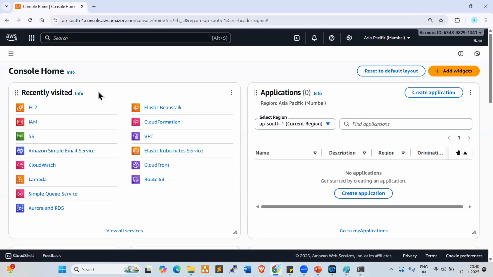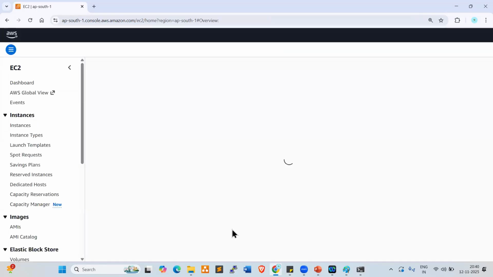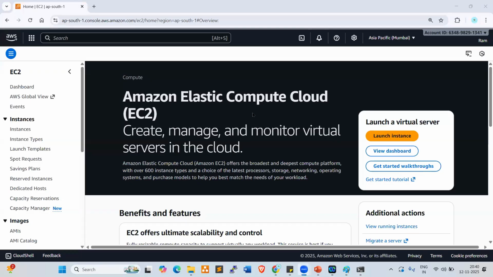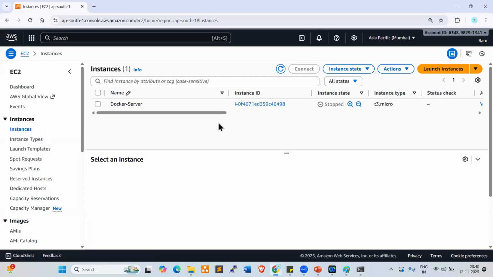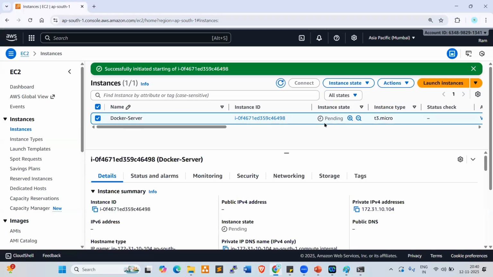This is my AWS console. Click on EC2. AWS account is free, for 1 year. This is my Docker server, another batch server. I just want to start this server. Currently it is in stopped state. Now it is getting ready, so wait for a few seconds. Once it is ready, I'll show you public IP, private IP, elastic IP.